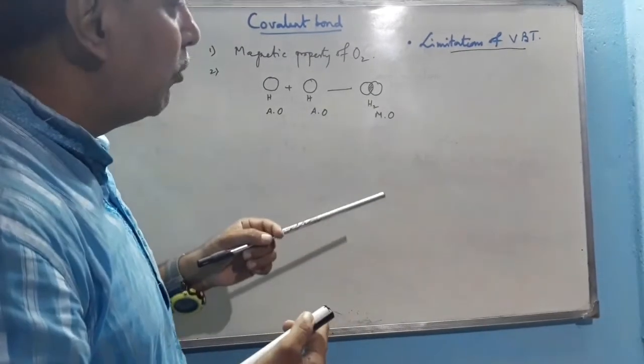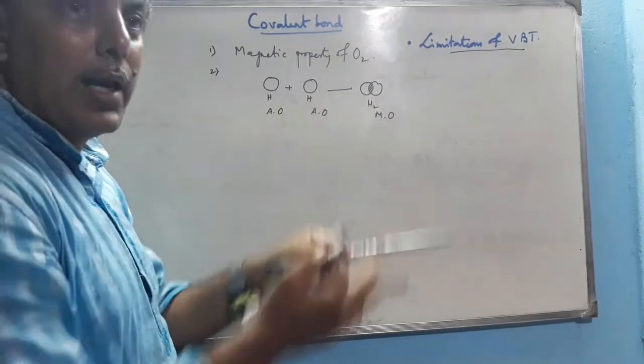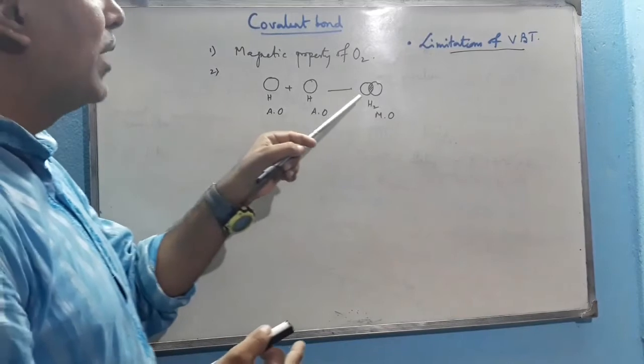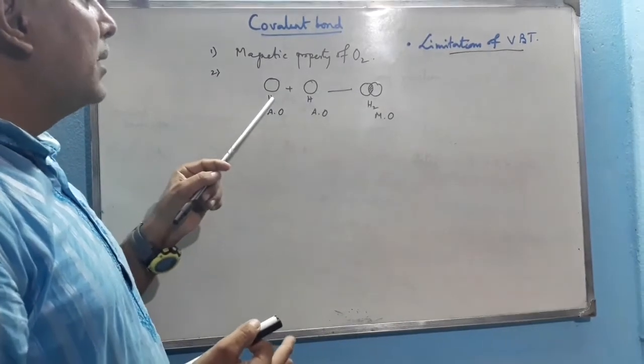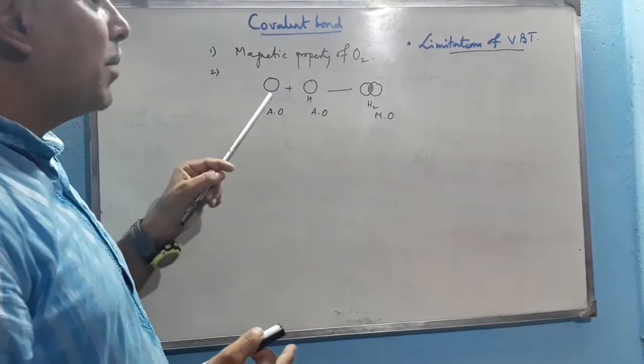If we assume that the molecular orbital contains somewhat lower energy, because it is more stable, we know that the hydrogen molecule is more stable because it fulfills its doublet in the valence shell. So it is more stable than the atomic orbital, and its energy is somewhat less than that of the atomic orbital.